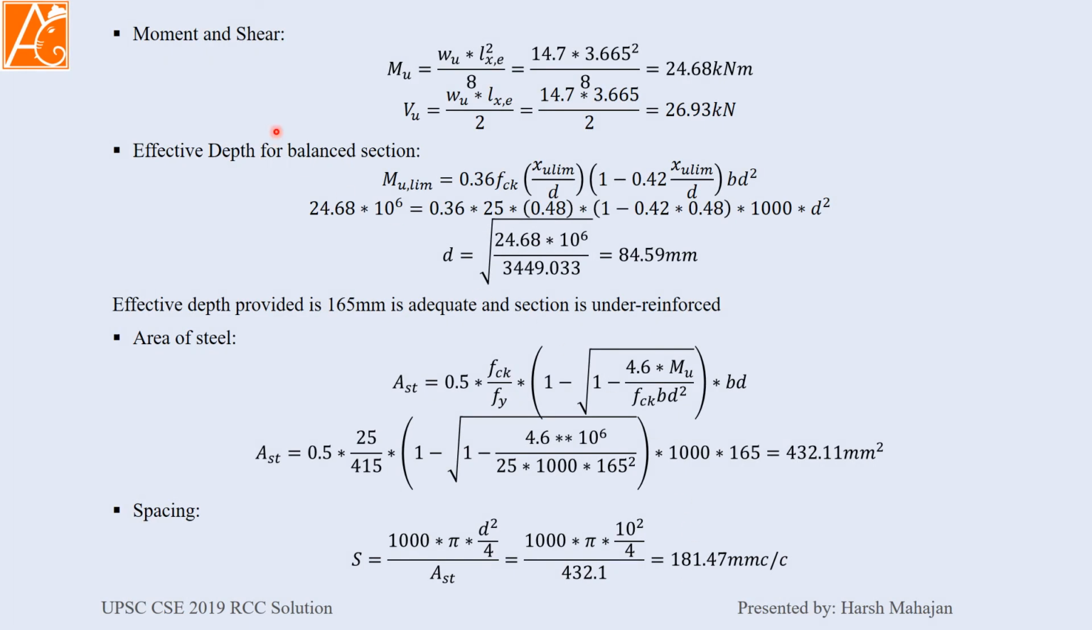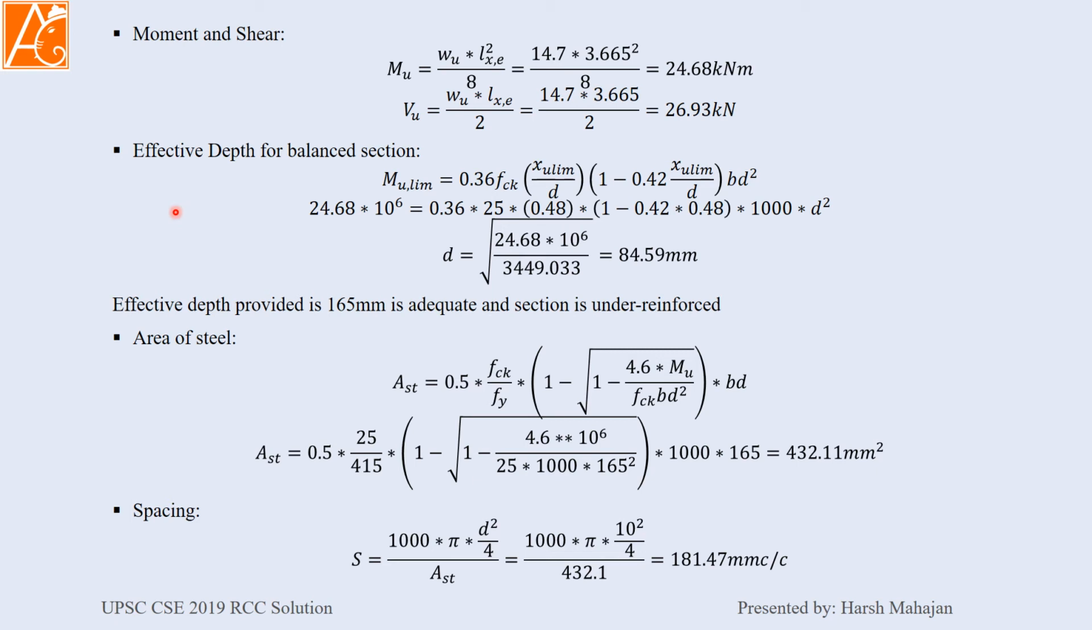Moment and shear at the center: moment is factored load into effective span squared divided by 8. Factored load is 14.7, effective span is the shorter span, which is 3.665 squared, divided by 8, giving 24.68 kilonewton meter, and similarly shear, which is WL by 2. Effective depth for the balanced section.